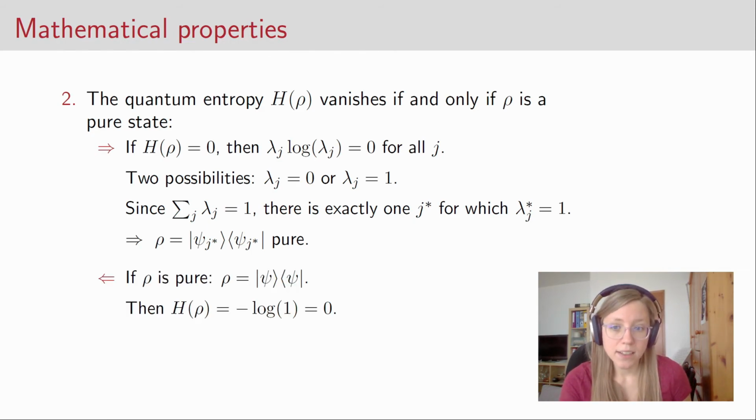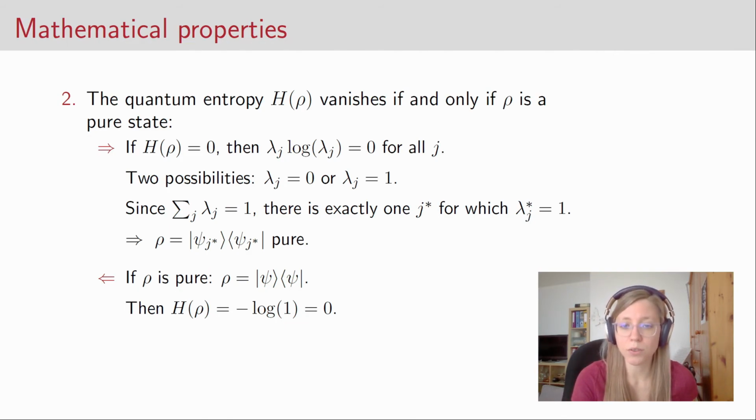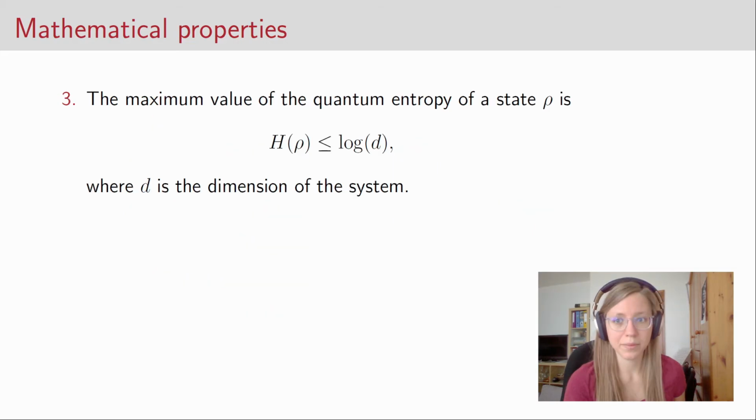On the other hand, if rho is a pure state, we only have one term in the sum of the spectral decomposition. And when we then calculate the entropy of the state, we directly see that it is minus the logarithm of 1, and that equals 0. So we have proven that the quantum entropy vanishes if and only if the state is a pure state.